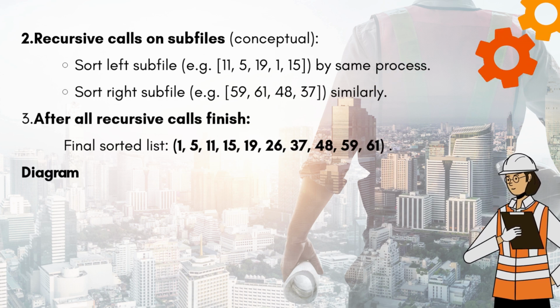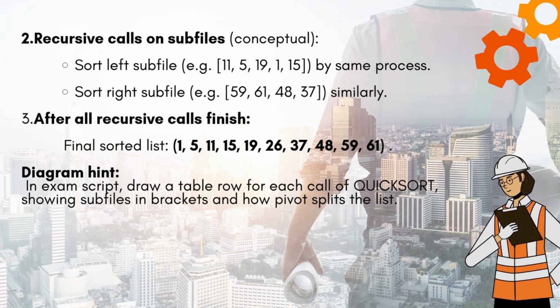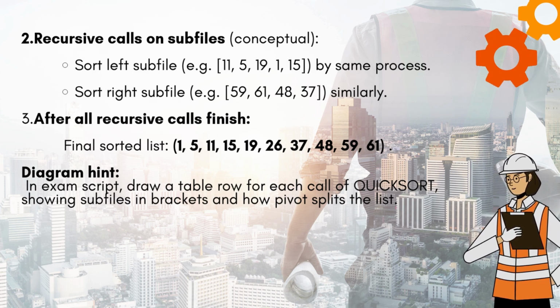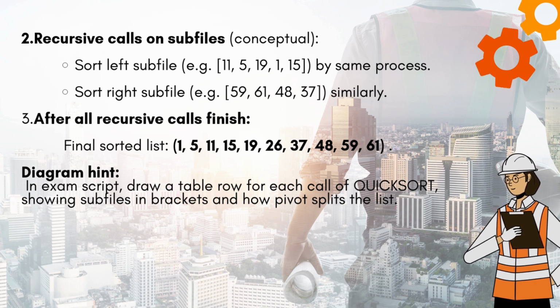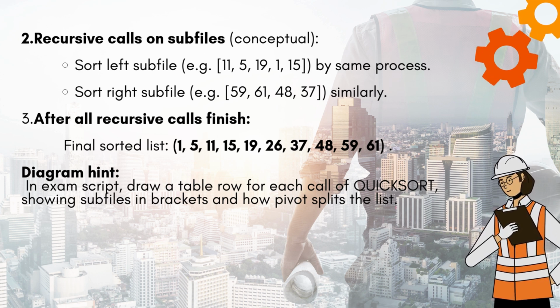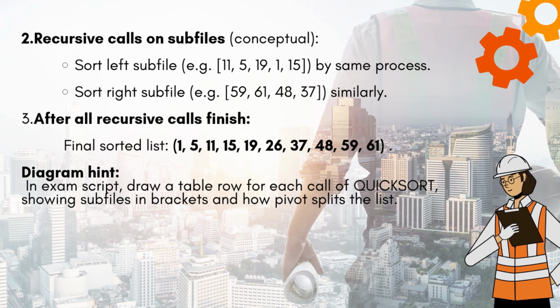2. Recursive calls on subfiles, conceptual. Sort the left subfile, e.g. 26, 11, 5, 19, 1, 15, by the same process.